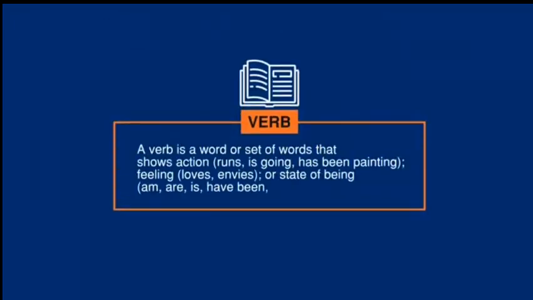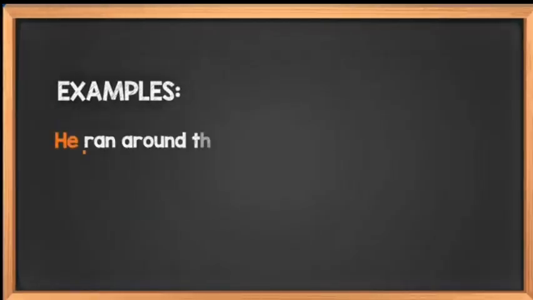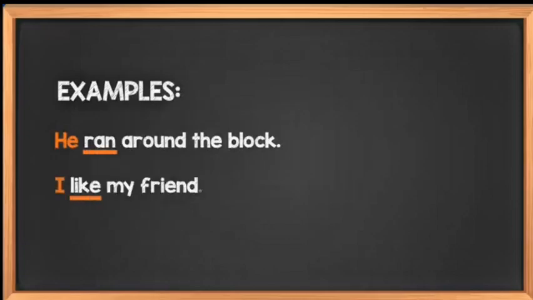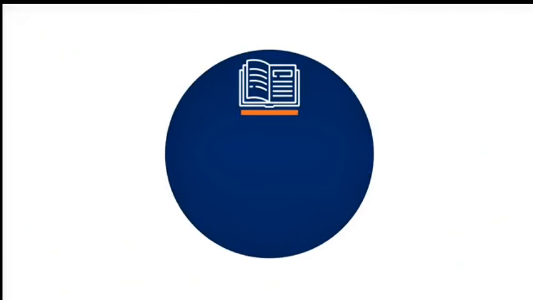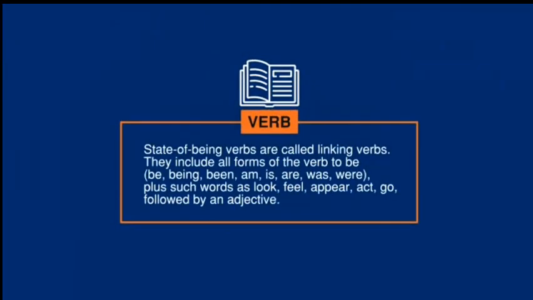A verb is a word or set of words that shows action: runs, is going, has been painting, feeling, loves, envies, or state of being: am, are, is, have been, was, seem. Examples: he ran around the block. I like my friend. State of being verbs are called linking verbs.